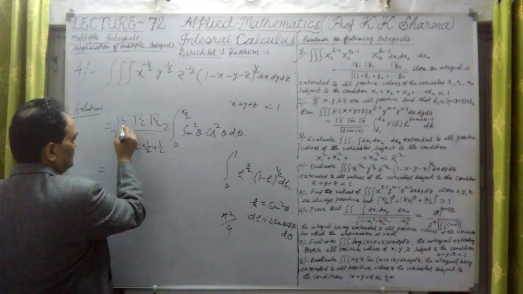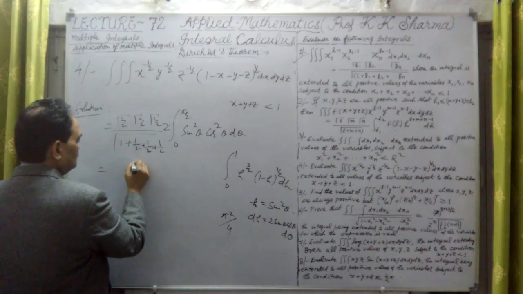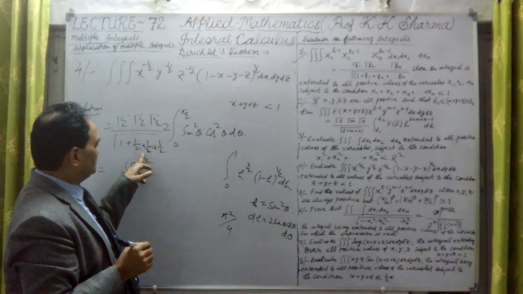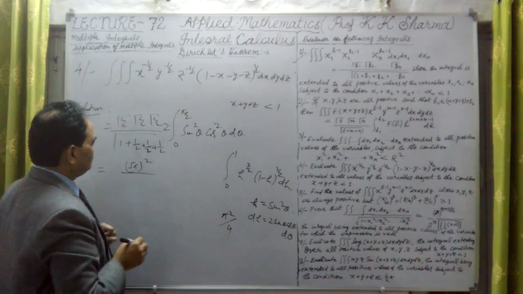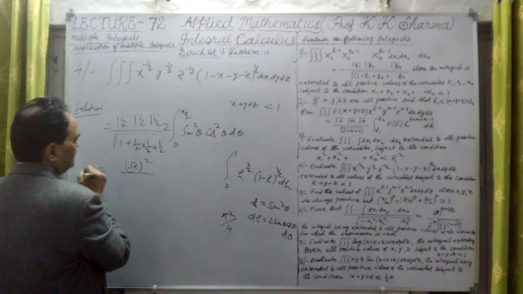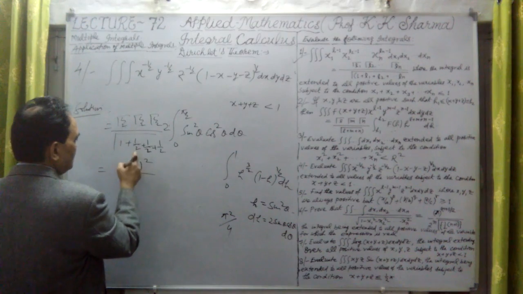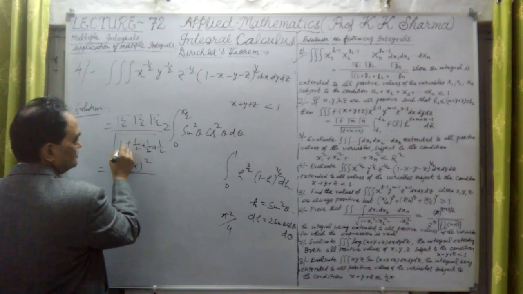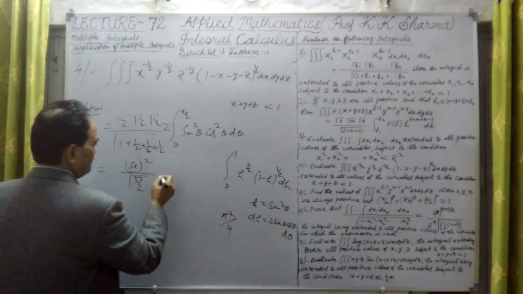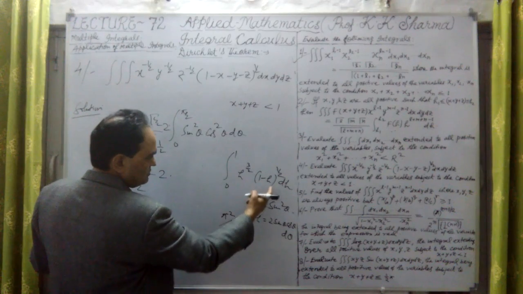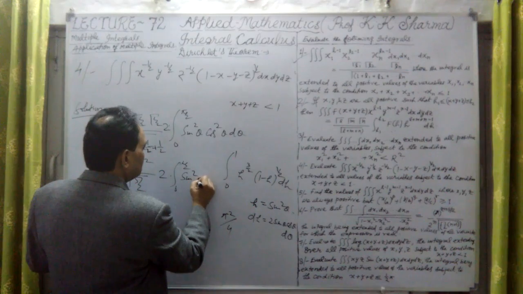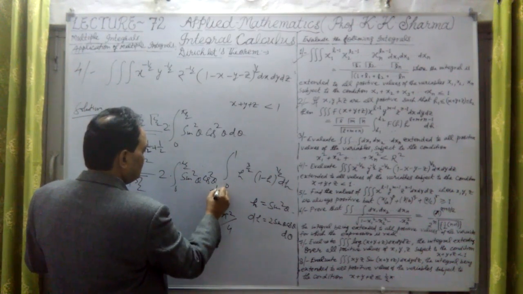Okay, this is under root pi. That means root pi whole square divided by 2.5, which means 5 by 2. Okay, so this is 5 by 2 here. Half plus half 1, 1 plus 1 2, 2.5 means gamma 5 by 2. Okay, twice into 2 comes out from here. Twice into 0 to pi by 2, this is sin square theta into cos square theta into d theta.